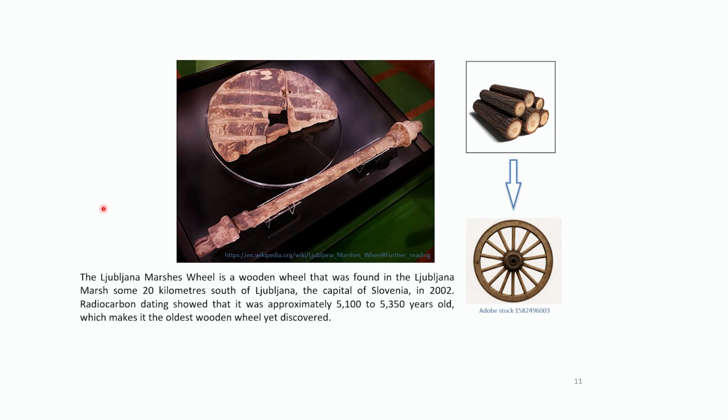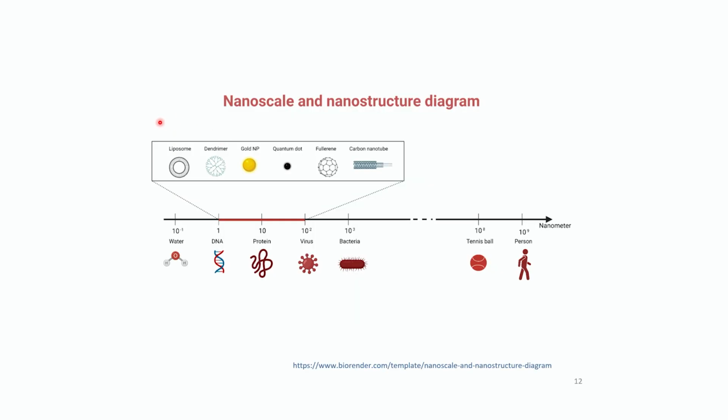Let's get a real feel of what a nanoscale actually is. That's a nanoscale diagram. A human being, around 5.6 feet tall, is approximately 10 to the power 9 nanometer.